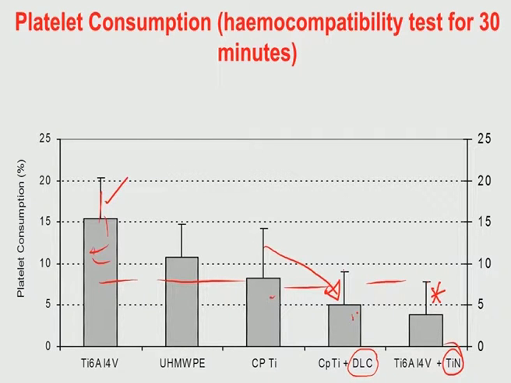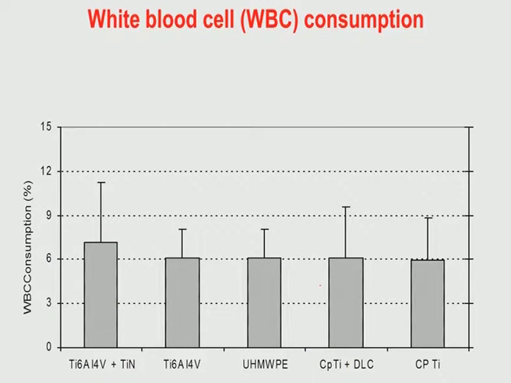So, as far as hemocompatibility is concerned, that is the reason people are trying quite consistently to use ceramic coatings on a metallic material to get a better hemocompatibility property.